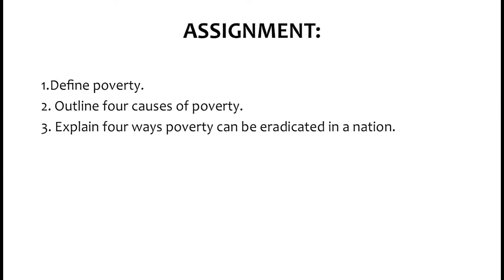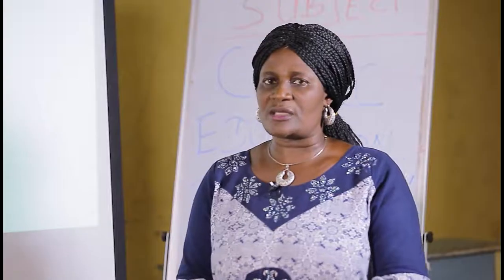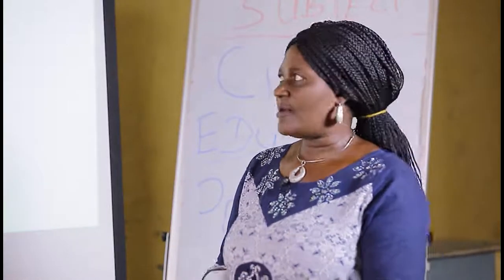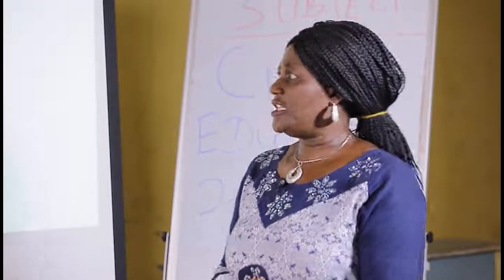Number one, define poverty. Number two, outline 4 causes of poverty. Number 3, explain 4 ways poverty can be eradicated in a nation. My learners, I will leave you with this assignment. You come up with the answers to be sure that you understood what we've been discussing till we meet next time. But for further reading, you can